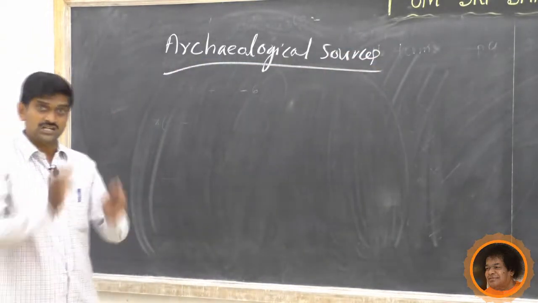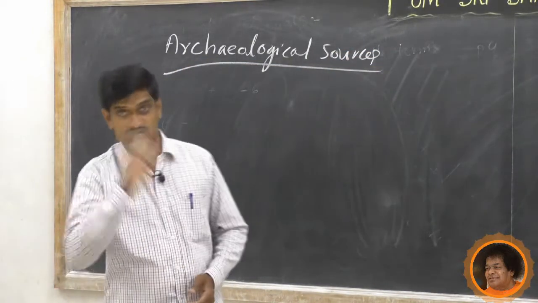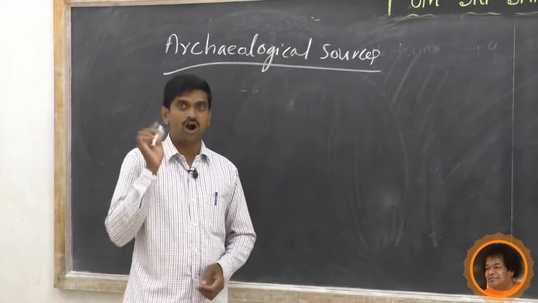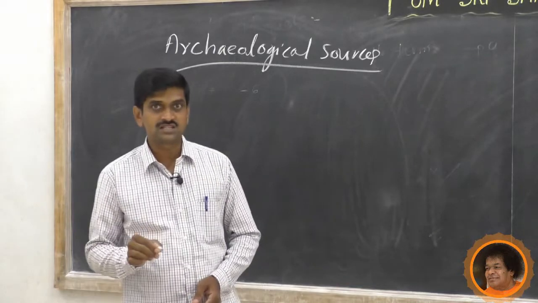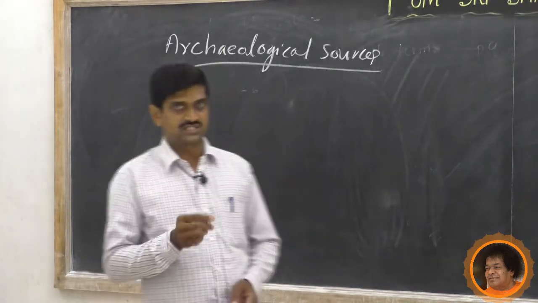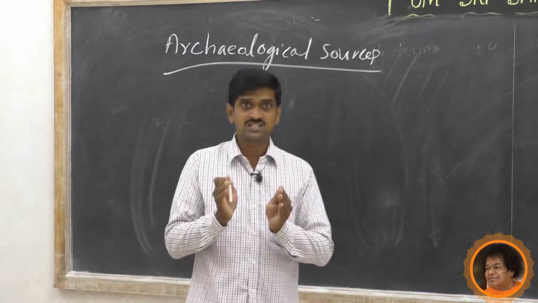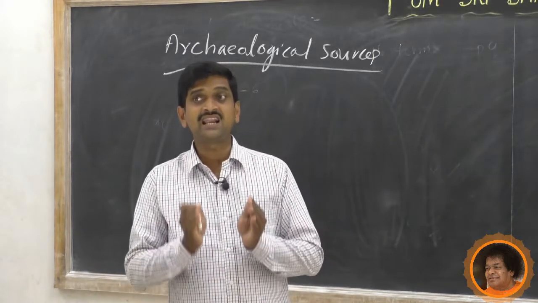So archaeological sources also divide into four. Which one? Inscriptions, coins, monuments and other ruins.